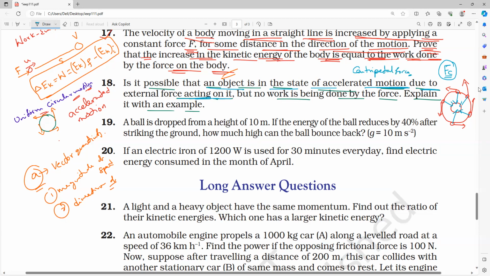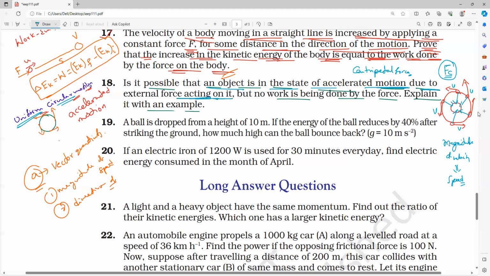Centripetal force is acting. And of course, it is continuously accelerated motion because the direction of velocity keeps on changing. Maybe the magnitude remains constant. The magnitude of velocity we used to call something. What do we call it? Speed. So the speed of the body may remain constant. That is called uniform circular motion. Speed is constant, uniform circular motion. Speed is not constant, non-uniform circular motion.